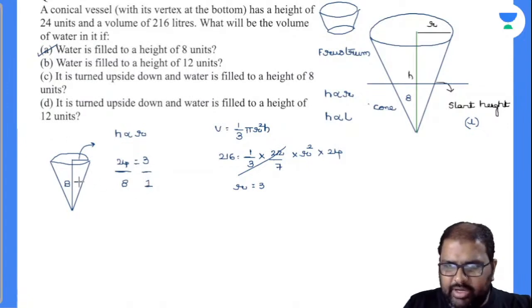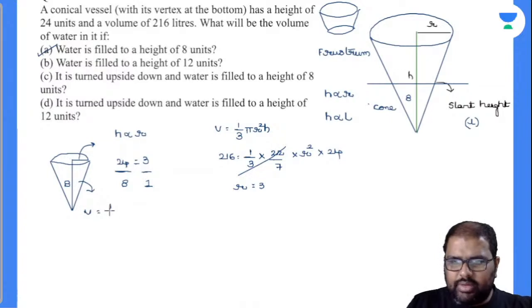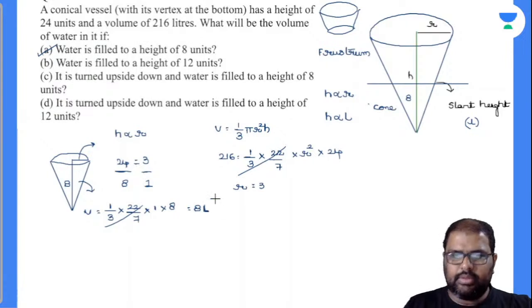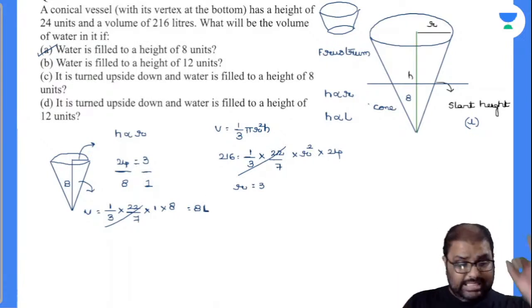Then you have to find out the volume of this cone. Then you will get the answer there. So I'll write down this 1 by 3 into pi r square is nothing but 22 by 7. Radius is 1 and your height is how much? 8. So finally I'll cross off this. So your answer will be 8 liters. Yes, it is 8 liters.